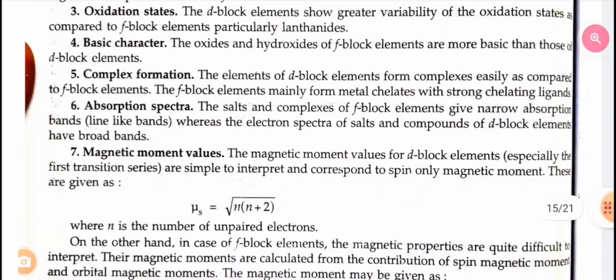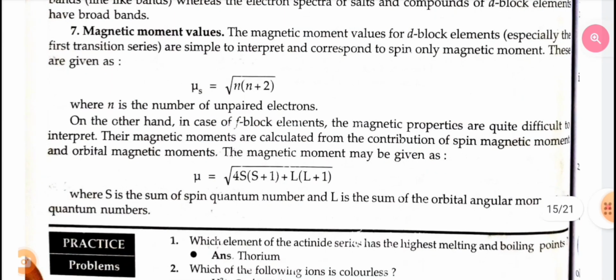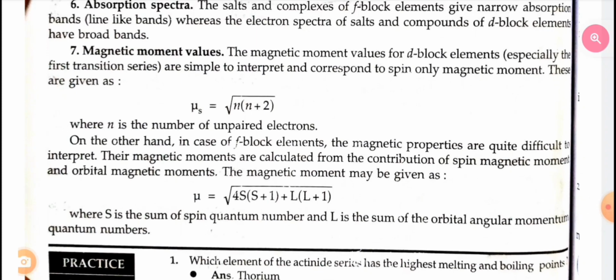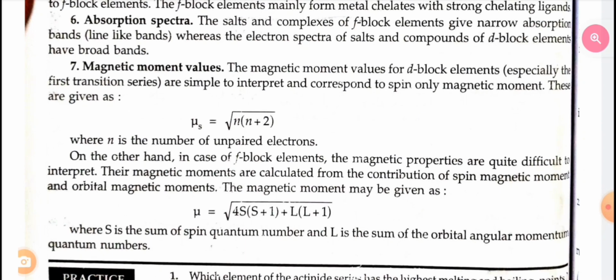Seventh, magnetic moment value. The magnetic moment values for d block elements, especially the first transition series, are simple to interpret and correspond to the spin only magnetic moment. This is given by magnetic moment equals the square root of n(n+2), where n is the number of unpaired electrons. On the other hand, in the case of f block elements, the magnetic properties are quite difficult to interpret. Their magnetic moments are calculated from the contribution of spin magnetic moment and orbital magnetic moment. The magnetic moment may be given as mu equals the square root of 4S(S+1) + L(L+1), where S is the sum of spin quantum numbers and L is the sum of orbital angular momentum quantum numbers.